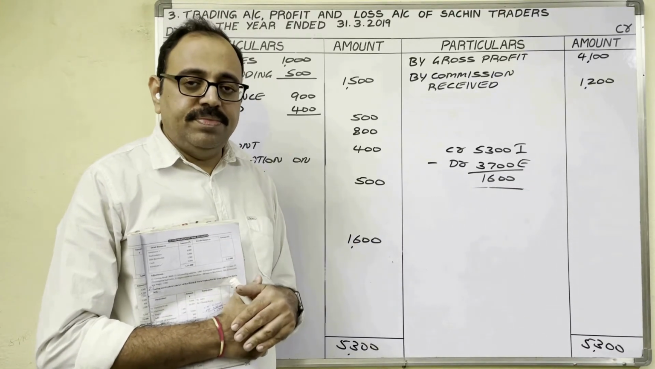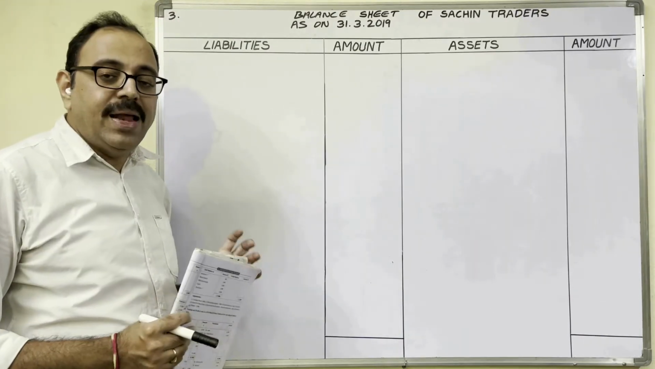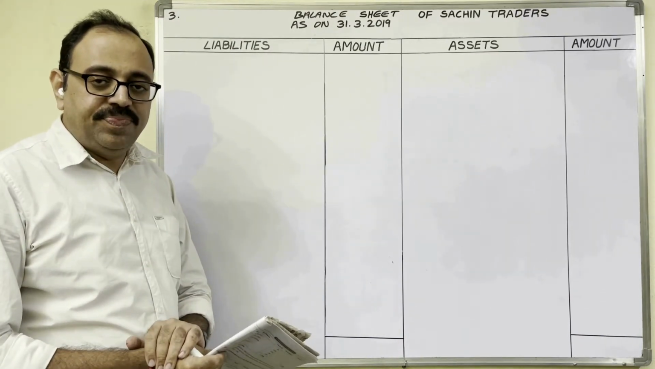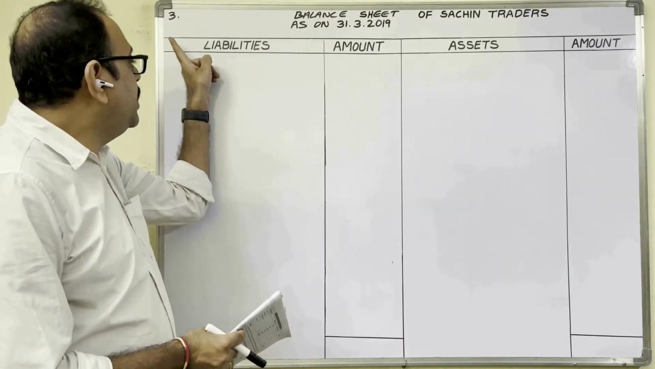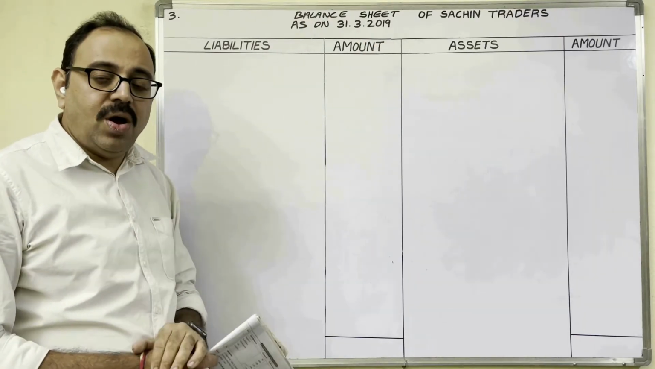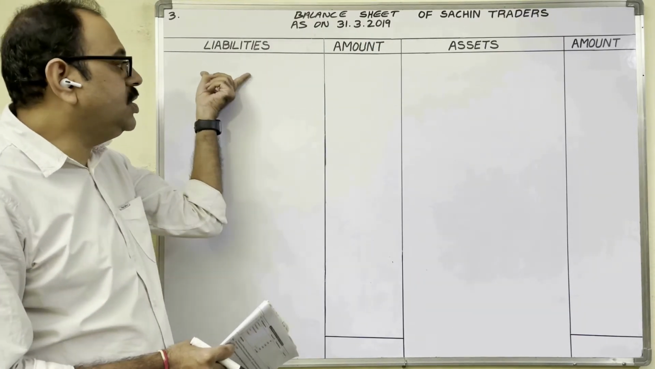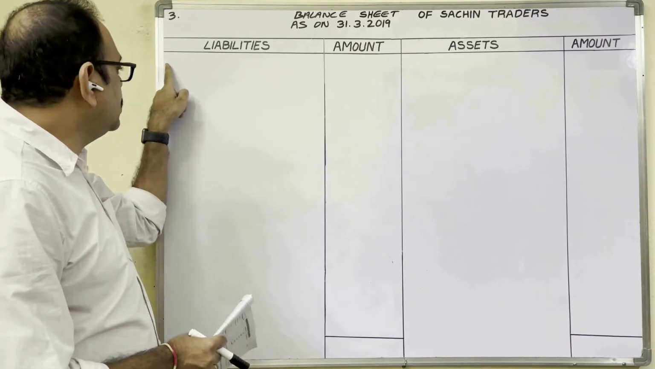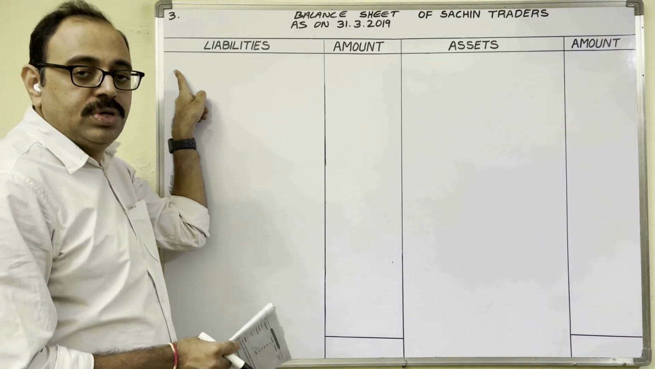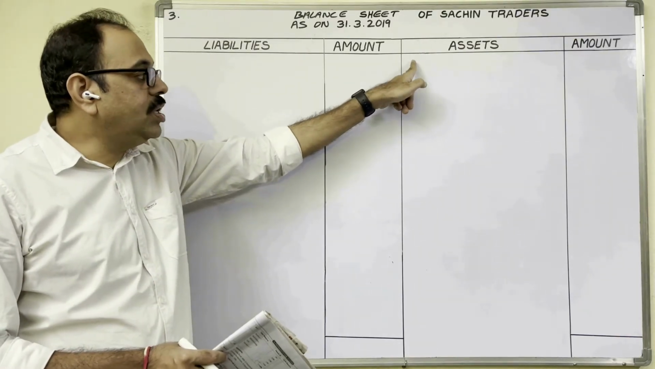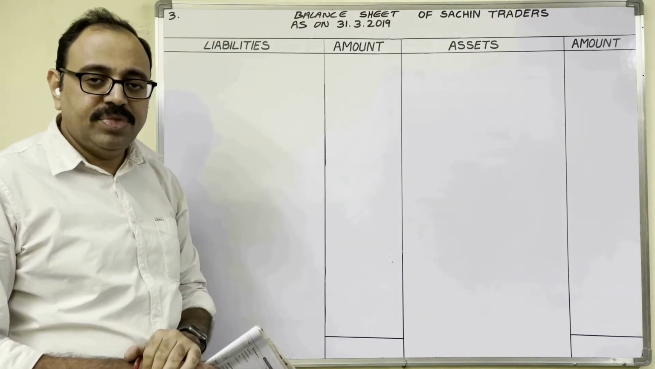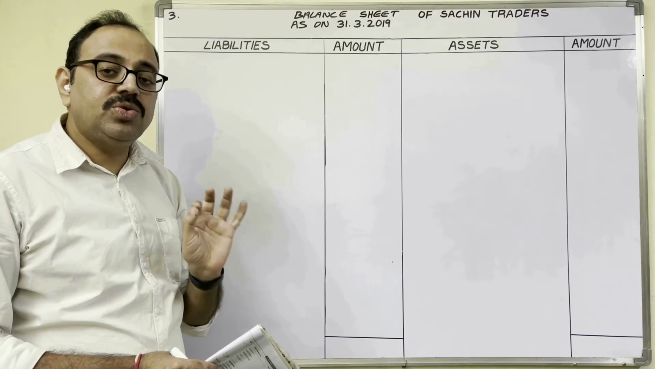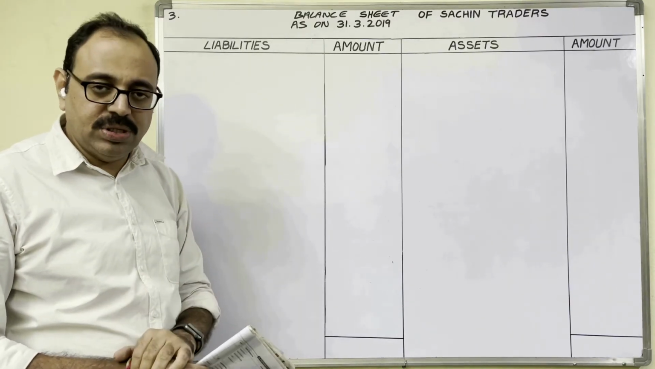Open a new table, balance sheet. Balance sheet is only a statement. Therefore, we should not write DR, CR symbols. On left side, we have to show liabilities, on right side, assets. So liability side, we should not start with the TO. Asset side, we should not start with BY. Because the balance sheet is only a statement, it is not an account.